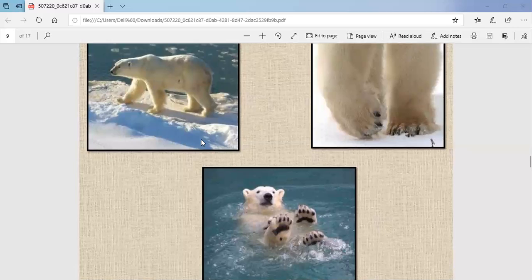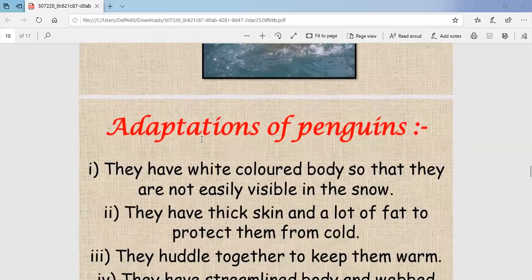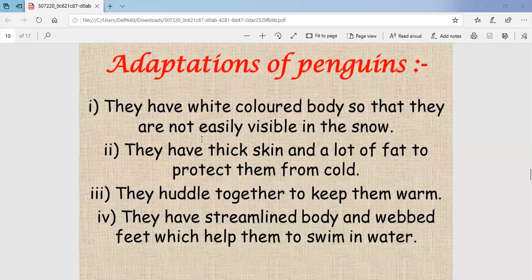One more animal we have studied is the penguin. Penguins also live in polar regions. Now let's see what are the adaptations of penguins. First is they have a white colored body so that they are not easily visible in the snow. As we have read in the case of the polar bear also, the polar bear is totally white in color, which helps it to hide in the snow. Sometimes we are unable to see the polar bear when it is sitting in the snow, because it hides itself. We are unable to see them.